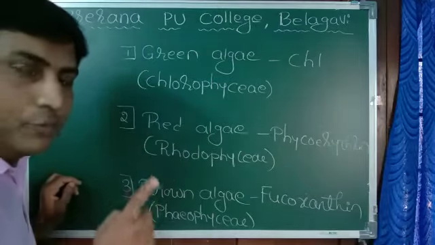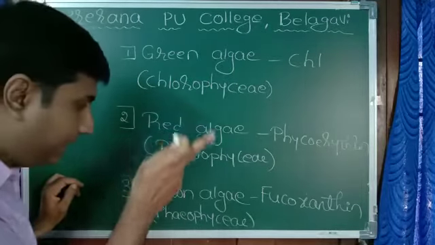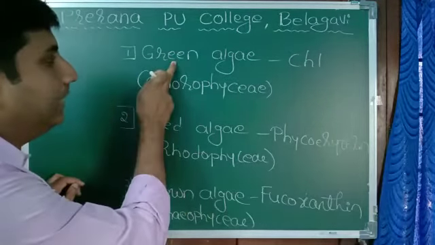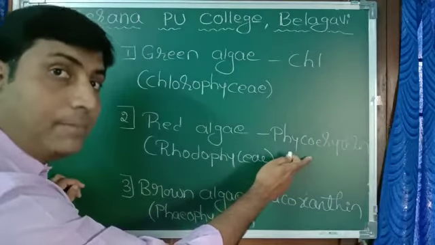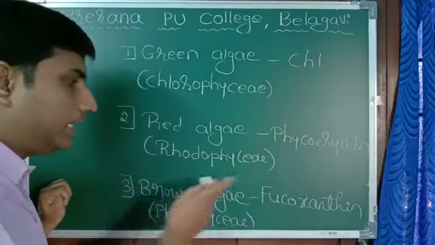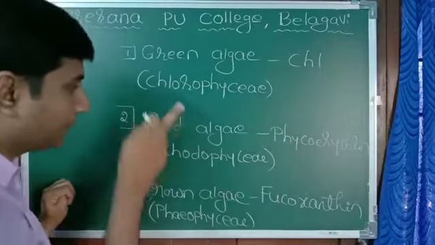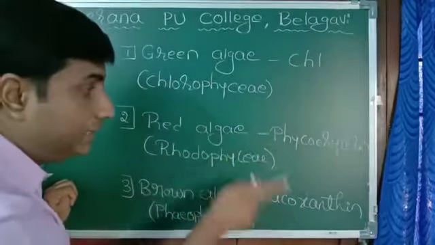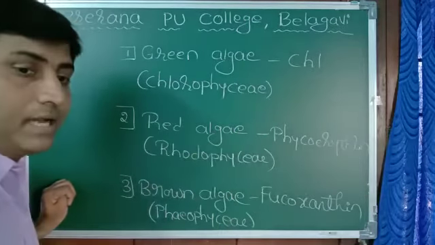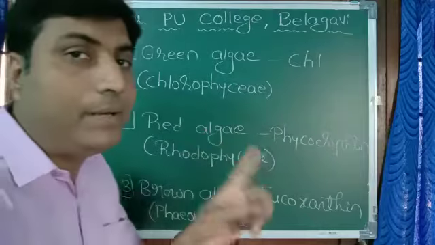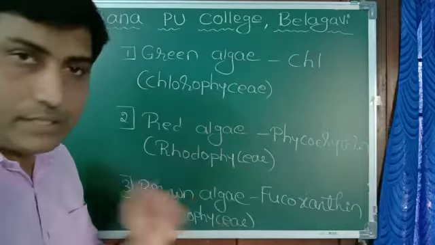So algae are broadly classified into three categories: green algae, red algae, brown algae. Green algae is because of chlorophyll pigment. Red algae is because of red pigment phycoerythrin. Brown algae because of brown pigment fucoxanthin. But one thing we have to remember, though red and brown algae contain phycoerythrin and fucoxanthin, at the same time they contain green pigment also, because they have to carry out the process called photosynthesis.